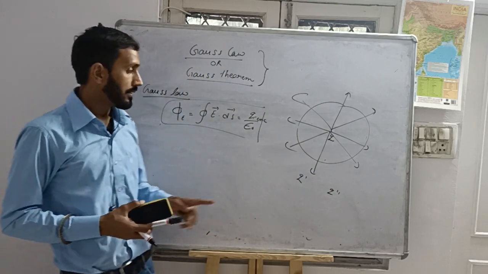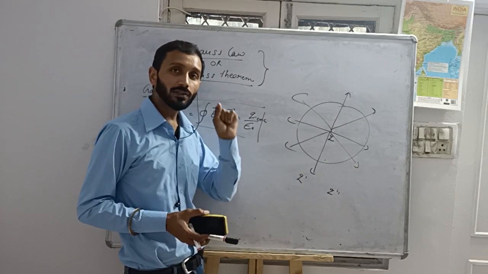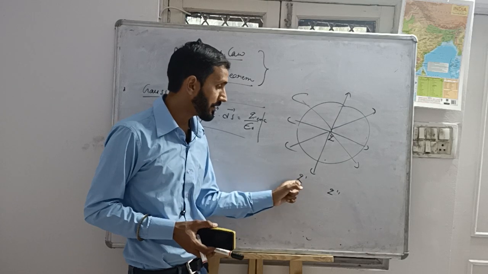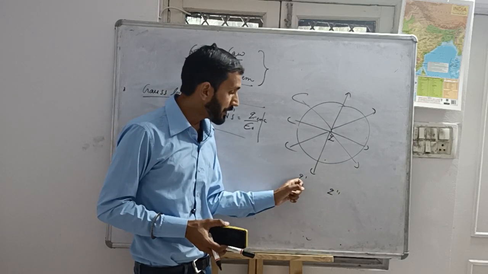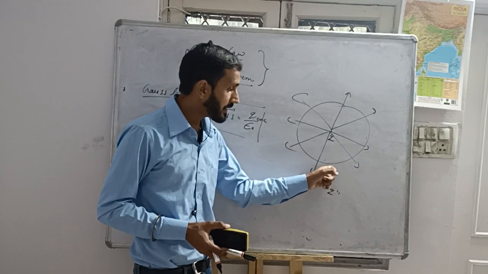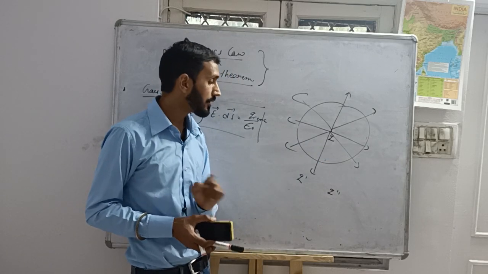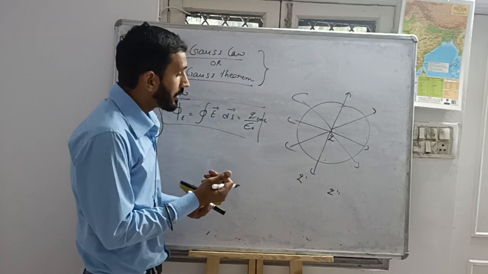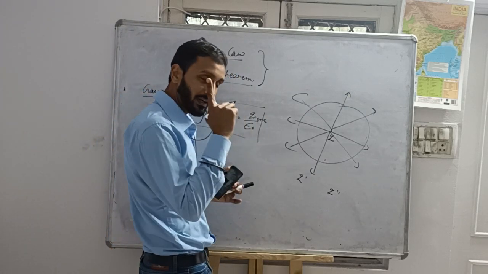These charges will also produce the electric field. The electric field lines produced by such charges will also pass through this. Let's suppose, for better understanding, I am drawing one electric field line due to this.